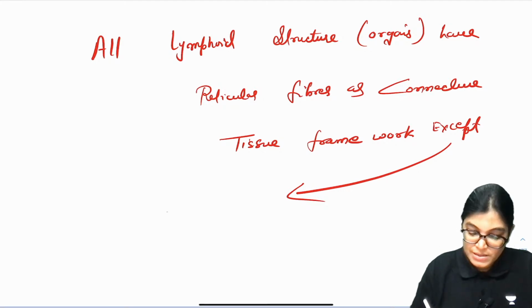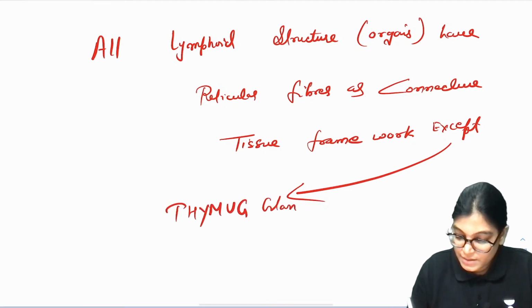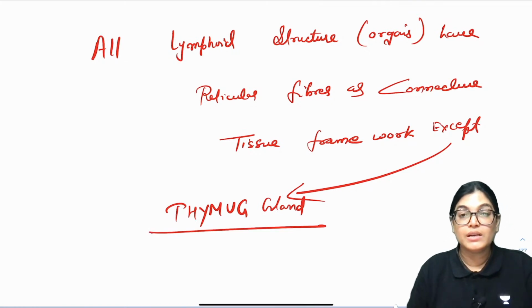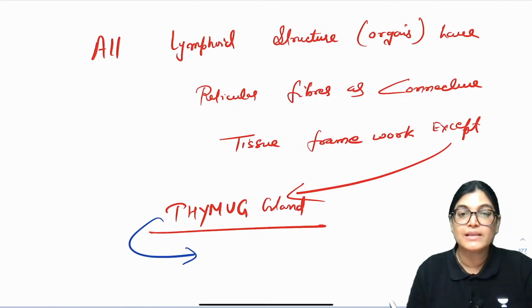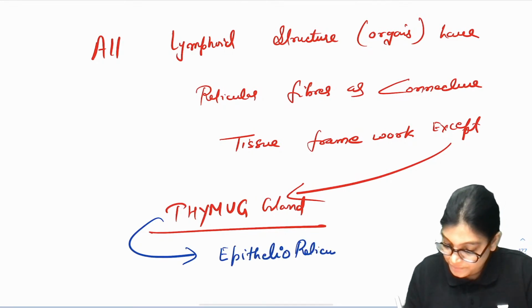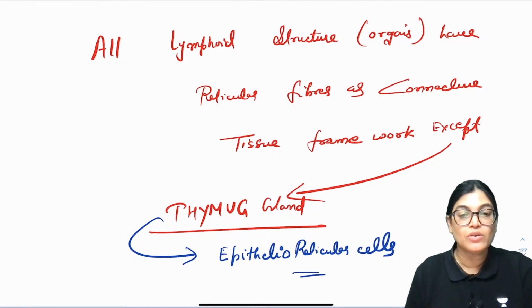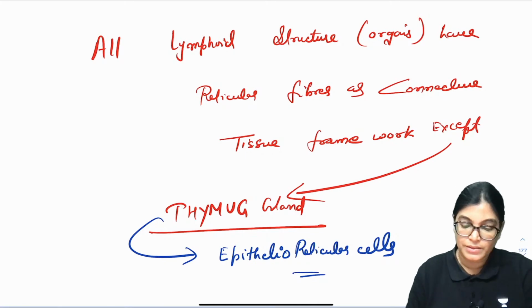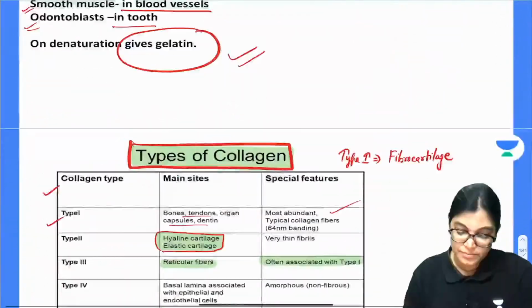thymus gland, because in thymus gland there is no presence of reticular fibers. But thymus gland is having which structure as the supporting network? Thymus gland is having epithelio-reticular cells as the supporting network. Got it? Now let's move on to the next.